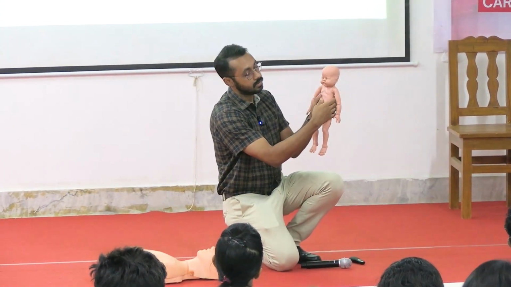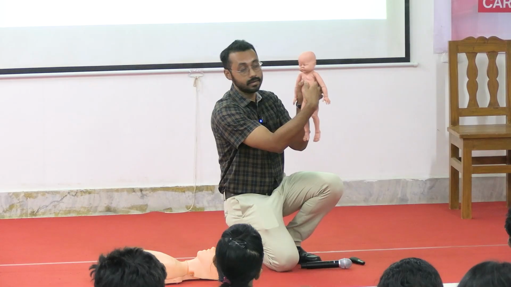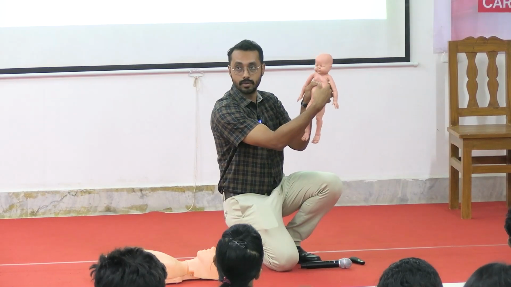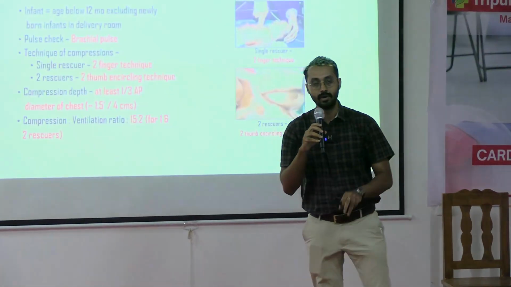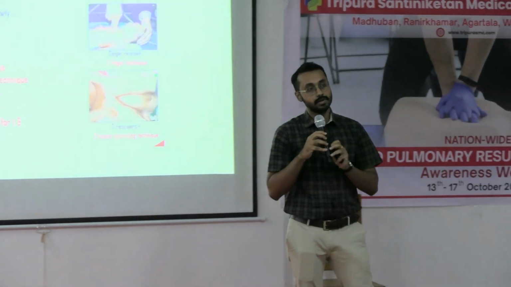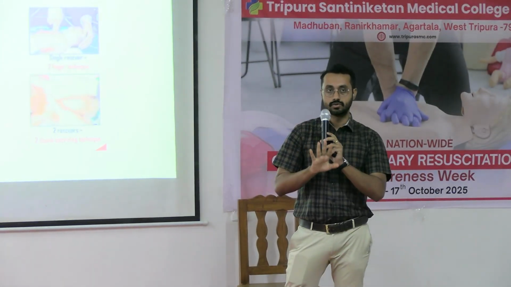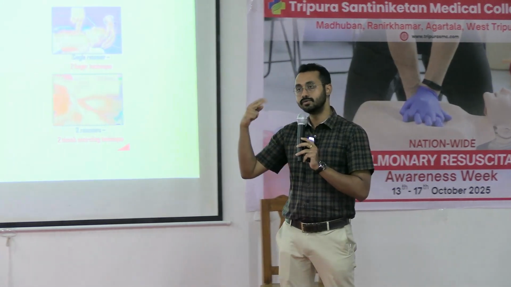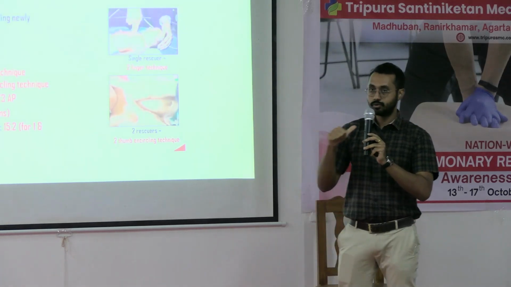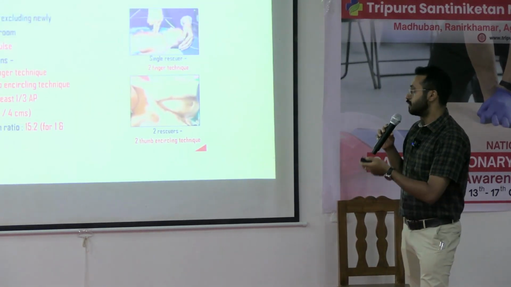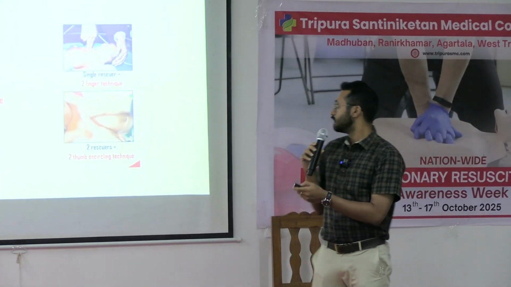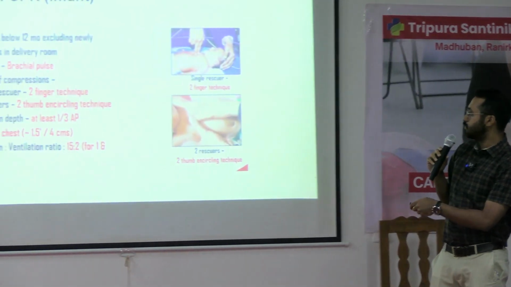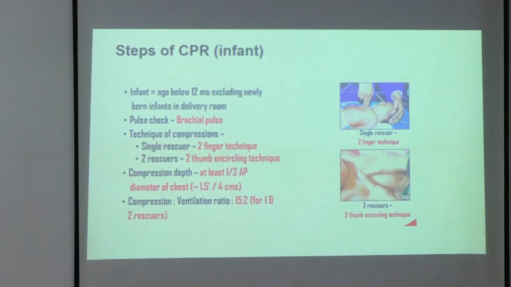See, it has to be encircled and then give like this. Okay, I am showing it to you here, but you have to do it here. Always remember, it has to be on a firm surface. Only then you will be able to give proper compression. So there are 2 options. In adults, you can use 2 hands, but in children, either you can use your 2 fingers or you can use your 2 thumbs. So that is one of the very important differences in pediatrics and adults. The next thing is depth is same. The ventilation compression ratio is different, as I already mentioned.